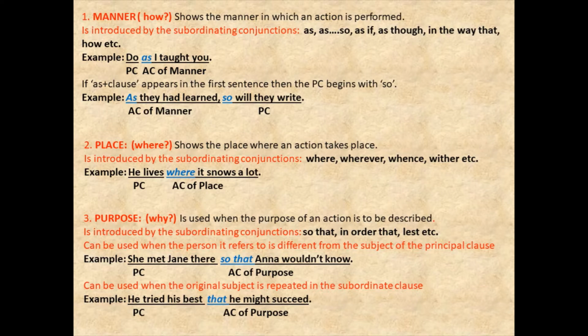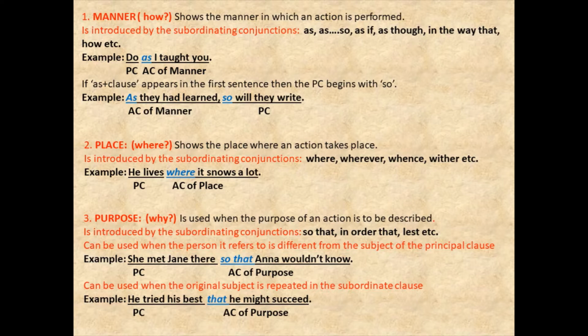Okay, so place, time, manner seem quite easy, because it's just when the action was done, where the action was done, how the action was done. Just ask the questions. Then comes purpose. Why? Why was that action done? So why is used when the purpose of an action is to be described. It is introduced by the subordinating conjunctions so that, in order that, lest, etc. Can be used when the person it refers to is different from the subject of the principal clause.